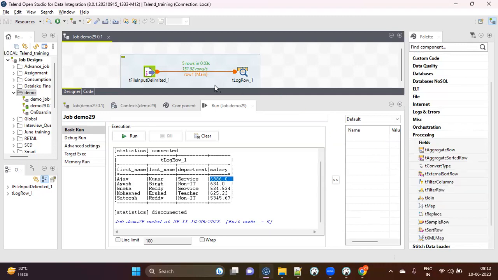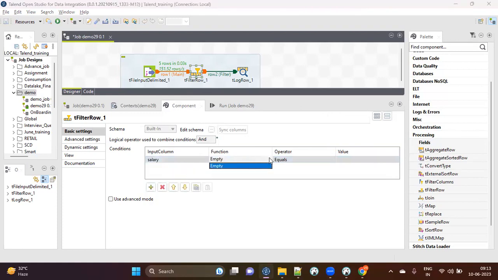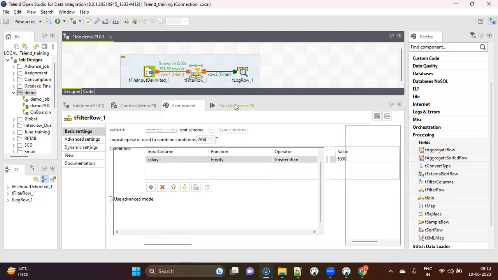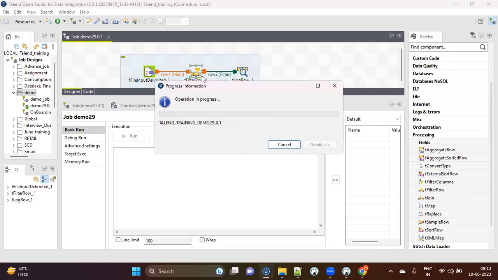Okay. So this filter row you can drag and keep it in between here. So it will get connected, right? You can come here and you can choose what you want to do. So now let's say I want to do it on salary, right? No coding, guys. Here also you will see no coding. Function, nothing. Operator, since this is numeric, right? There is no function here. So operator, what I want: greater than. And what value greater than? Let's say I say 5,000, right? So 5,000. That's it.